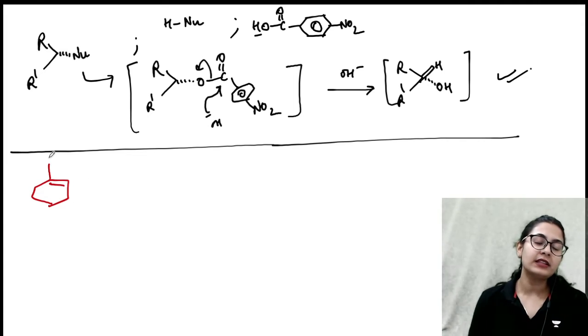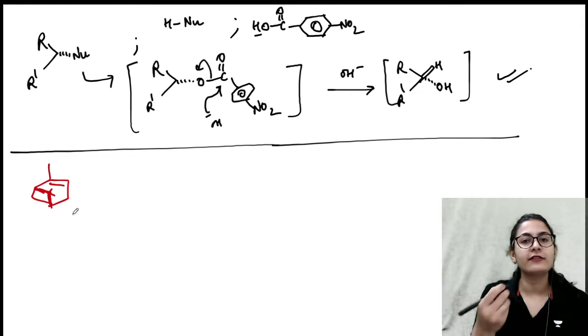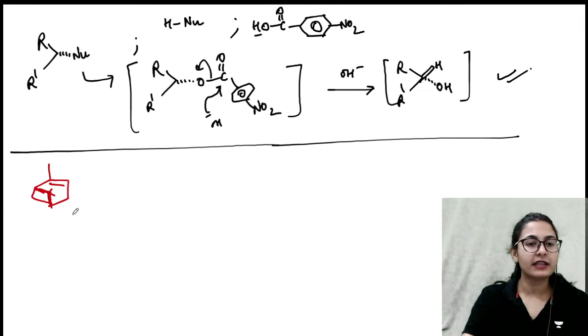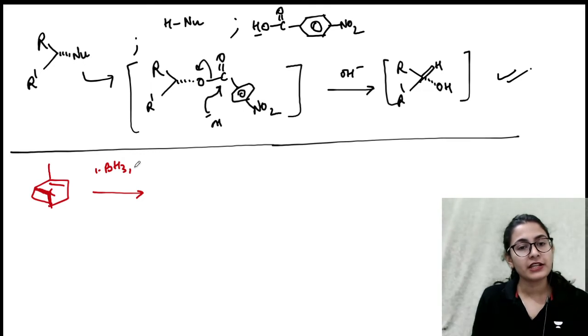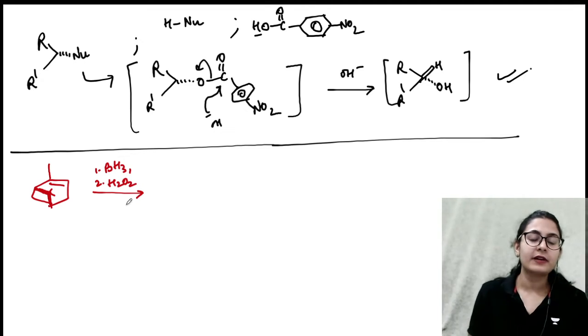You are having a methyl and you have a double bond over here. Sometimes this is asked, sometimes alpha pinene is also asked, which makes the question even more difficult. So what are we doing? The first step is hydroboration, let's say. So hydroboration: BH3, if you are adding borane to it, and H2O2 in the next step.